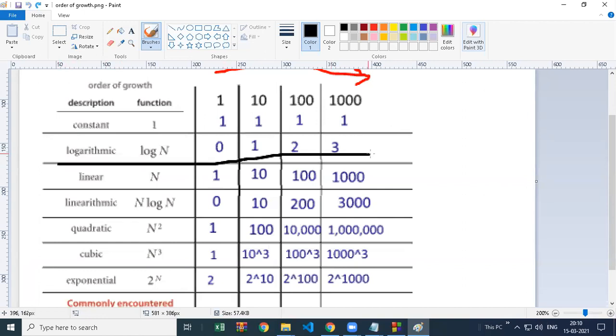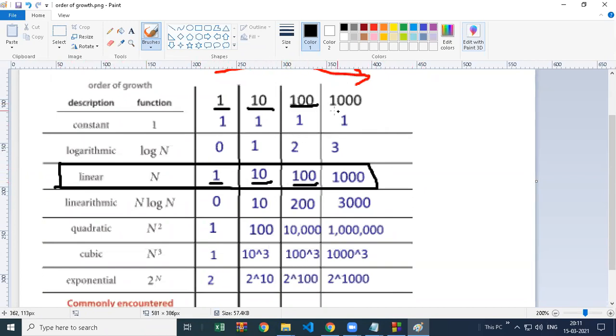So if your program is in this situation, you are fortunate, and this is also a best case for your program. If your performance is linear, as we have just seen, one data takes 1 second, 10 data 10 seconds, 100 data 100 seconds, 1000 data 1000 nanoseconds.